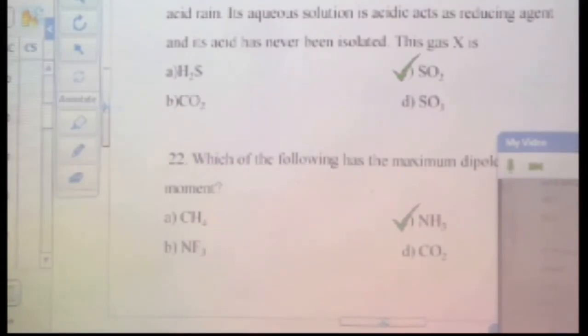Next question is, which of the following has the maximum dipole moment? CH4 is a tetrahedral molecule, again NF3, in case of NF3 the dipole moment gets cancelled out quite a lot. In CO2 it is 0 and the rest is ammonia, right?